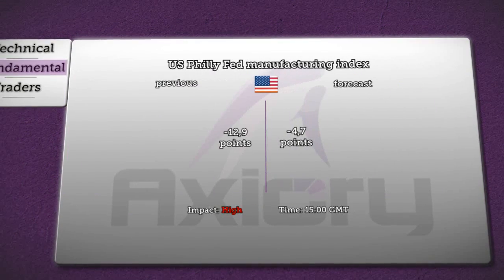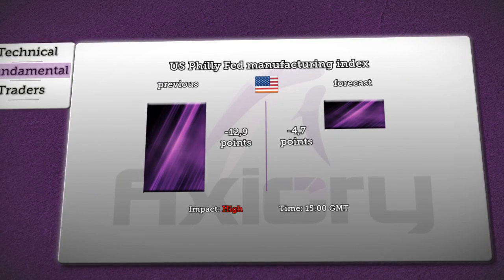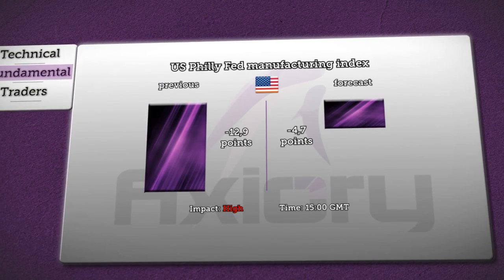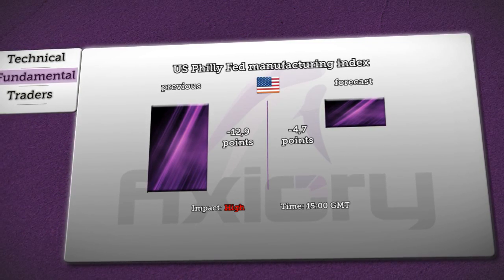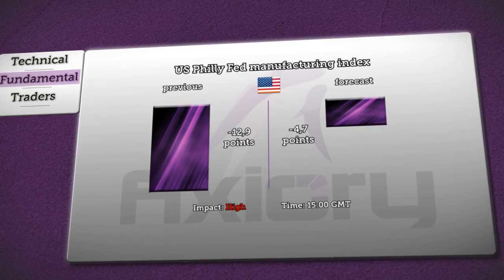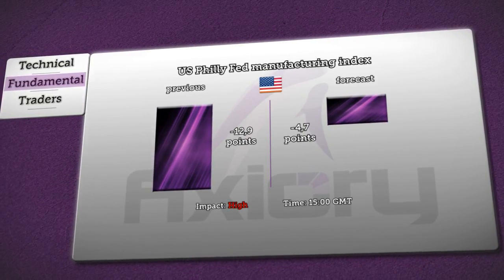Last news for today will concern the Philly Fed Manufacturing Index, which will be released at 3 p.m. GMT. Analysts are expecting improvement from minus 12.9 to minus 4.7 points, but it is still favoring worsening conditions. Moreover, all three news will have a high impact on the dollar.